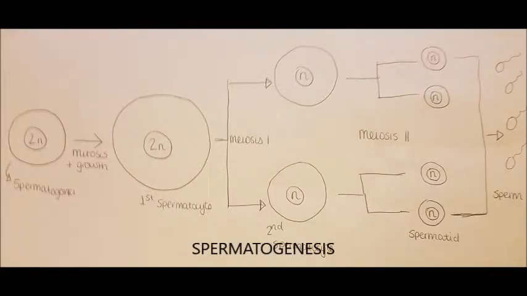In males, this is known as spermatogenesis and produces sperm. Spermatogenesis is the production of sperm in the seminiferous tubules of the testes. The process begins at puberty when the germinal epithelium of the seminiferous tubules is divided by mitosis. The cells then go through a period of cell growth. These then become spermatocytes. The spermatocytes then go through two meiotic divisions to form haploid daughter cells. After this process, the cells undergo a process of differentiation to then become functional sperm.